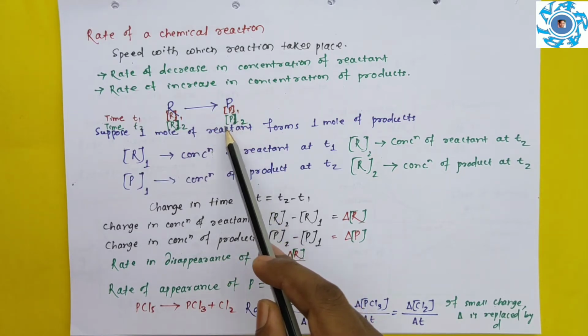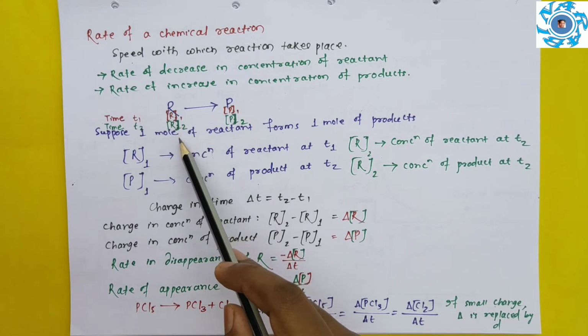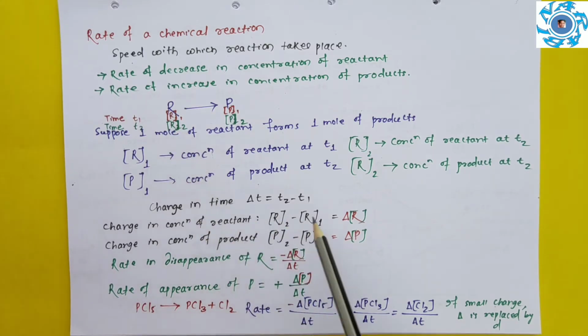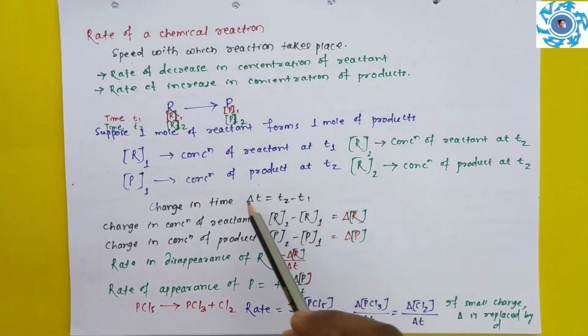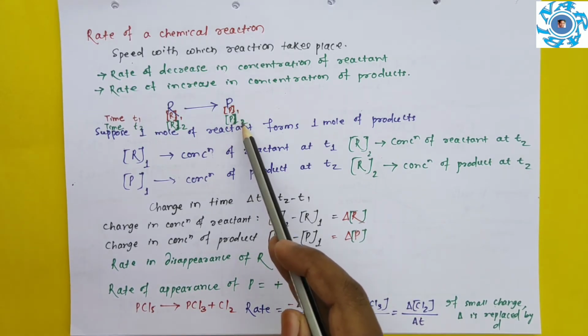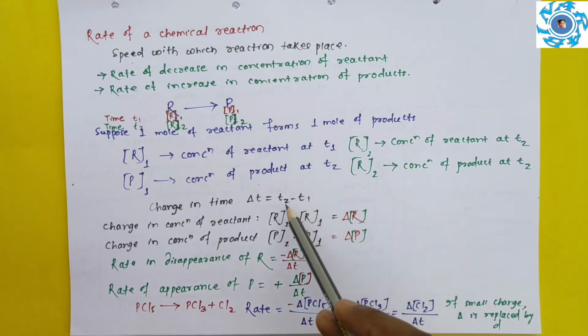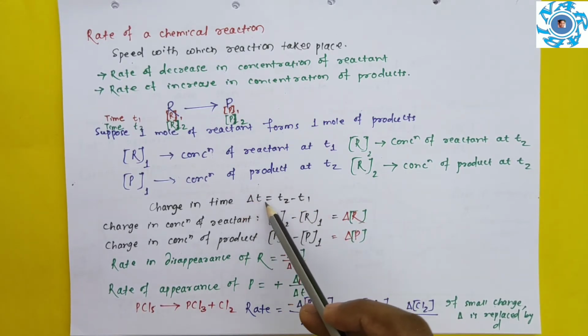Then what is the change in concentration of reactants? Initially it was R1 and finally it is R2. Then the change is how much? The change is concentration of R2 minus concentration of R1, that is delta R. Similarly, what is the change in concentration of products? That is P2 minus P1, that is equal to delta P. So this change in concentration took place in how much time? That is t2 minus t1, that is equal to delta t.